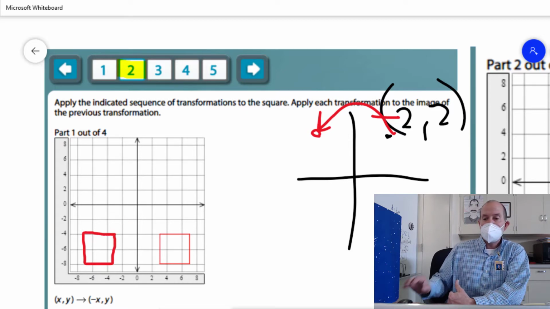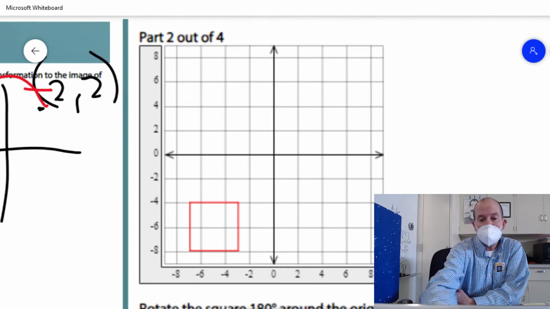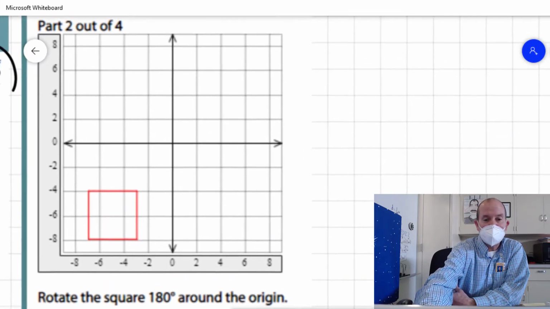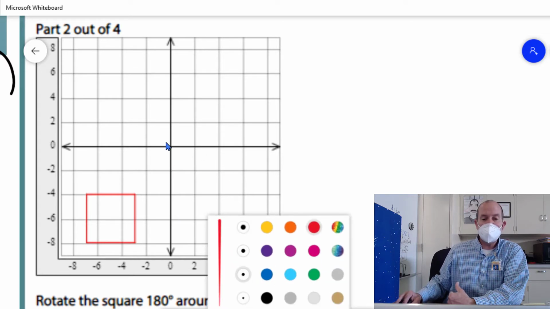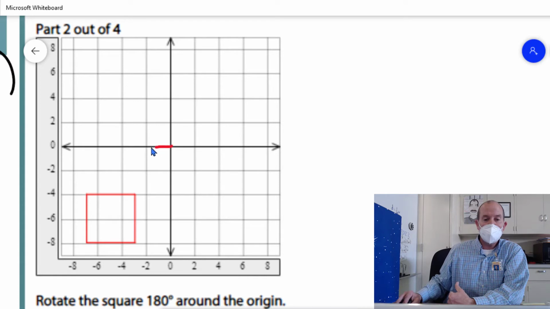Then, for part 2, now we start with that new image. You can kind of see they drew the similar thing to what I said. They said rotate the square 180 about the origin. So one way to do this is to just take and trace it and go around the other side. Another way to do it is to go like in your L shape. So if I go out 3, turn left and go 4, I would go out 3, turn left and go 4 up to here, and that corner would end up over here. So this corner ends up over there.